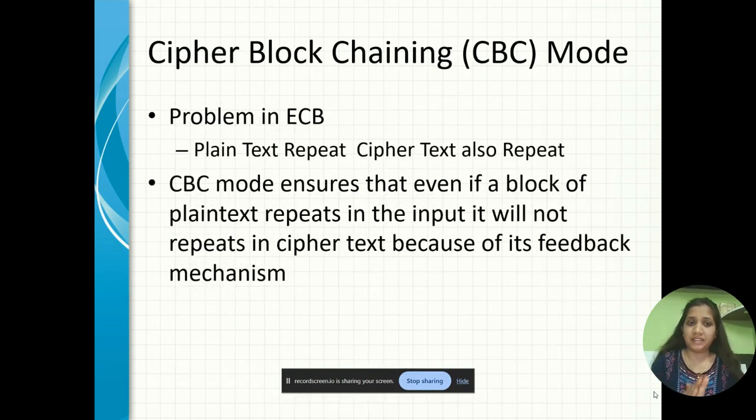The next is cipher block chaining, that is CBC mode. The problem in ECB is that if plain text repeats, the cipher text is also repeated. Cipher block chaining mode ensures that even if a block of plain text repeats in the input, it will not be repeated in the cipher text because of its feedback mechanism.